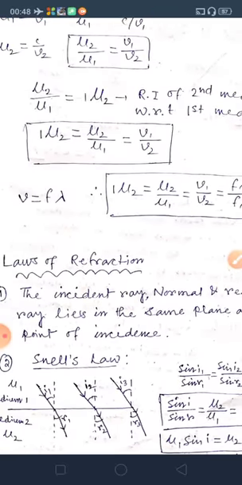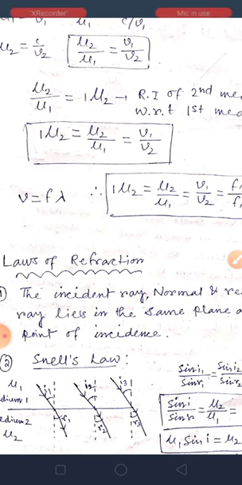What Snell's law says, actually: in the case of reflection, we knew that I is equal to R, right? So angle of incidence I is equal to angle of reflection R. In the reflection part, we knew that.